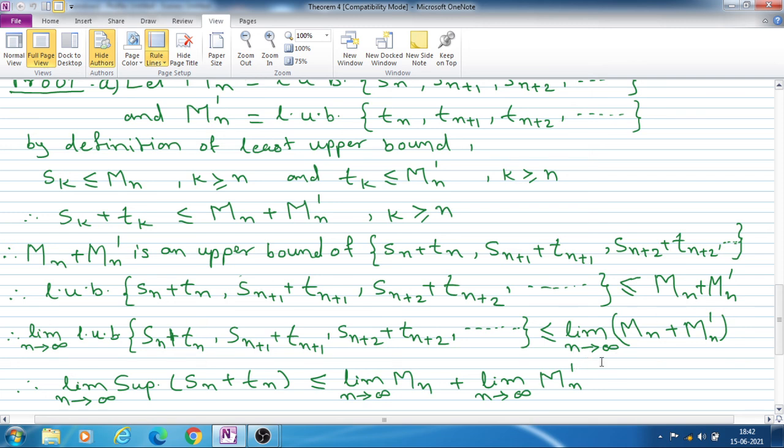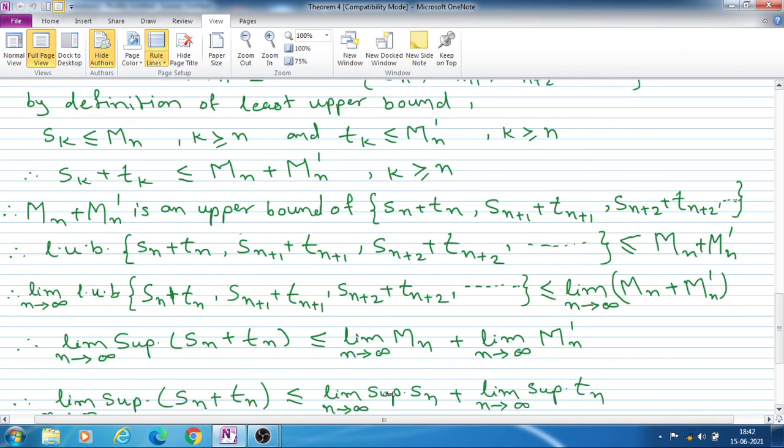The limit of the LUB of this set, by definition, is the limit superior of Sn plus Tn.